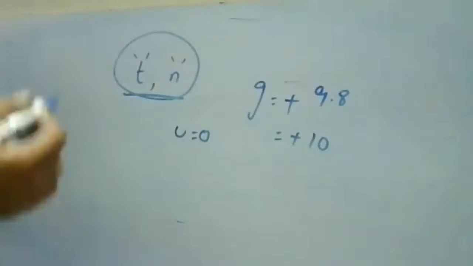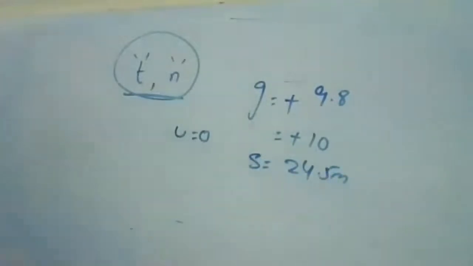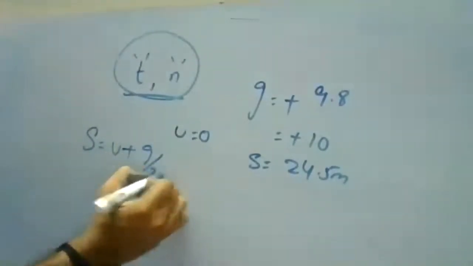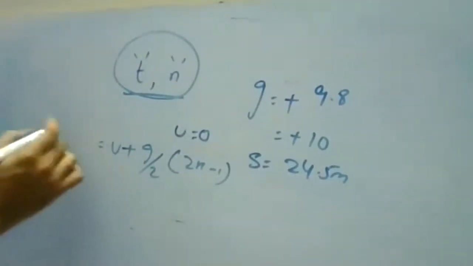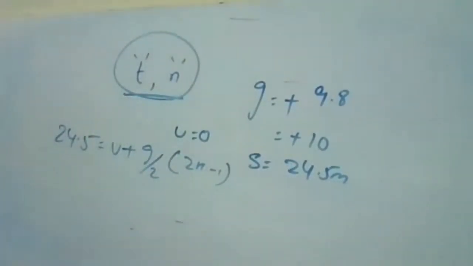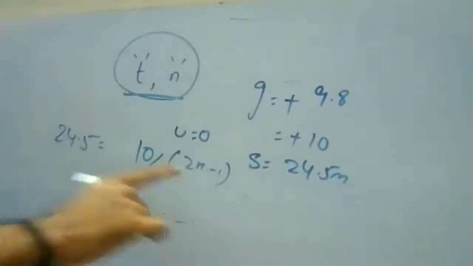Now, the displacement for the nth second, they have given as 24.5 meters. Now, the formula is s is equal to u plus g by 2 into 2n minus 1. So we know s is 24.5 meters and u is the initial condition, u is equal to 0. Here they have given the acceleration. I told you, if you're comfortable, you can take 10. So g is 10 and we need to find n here.